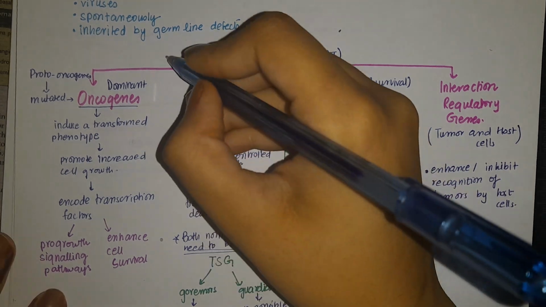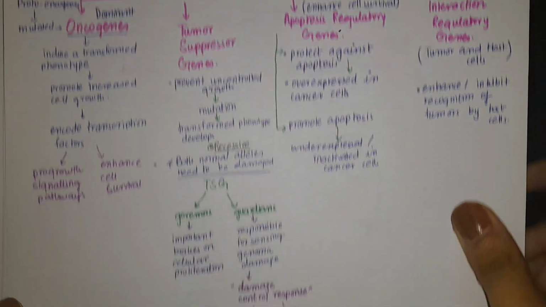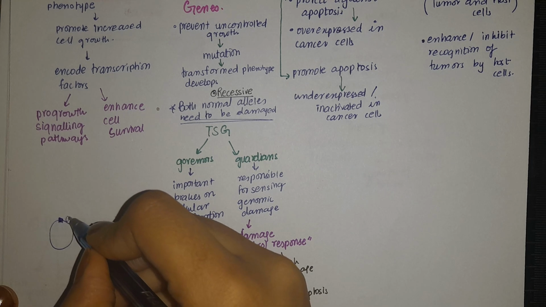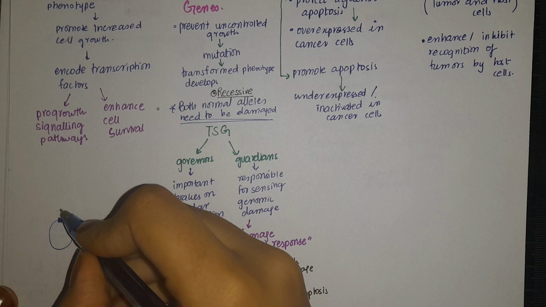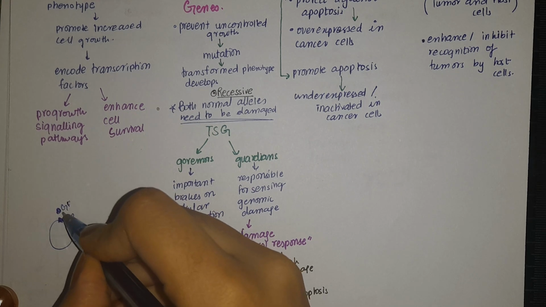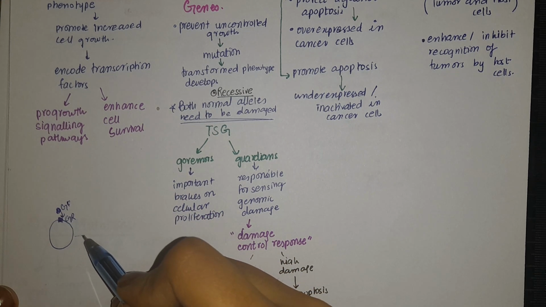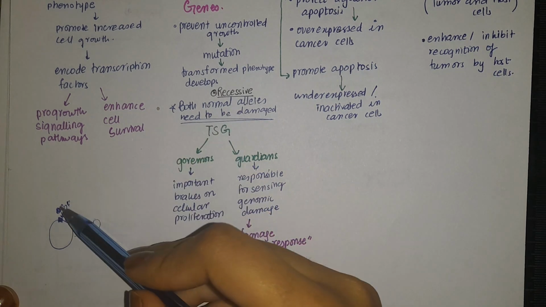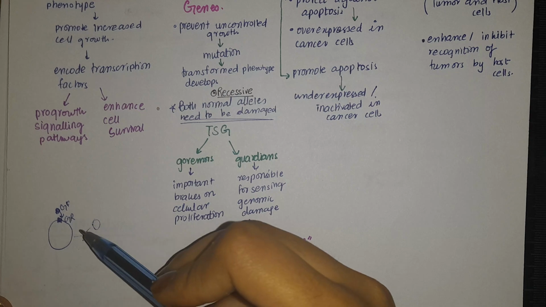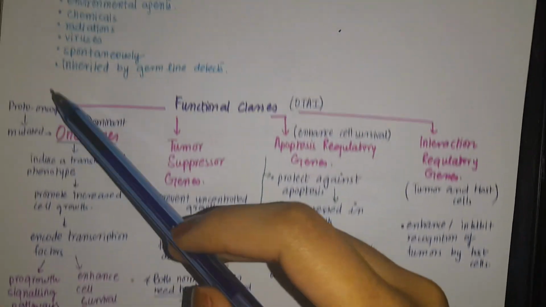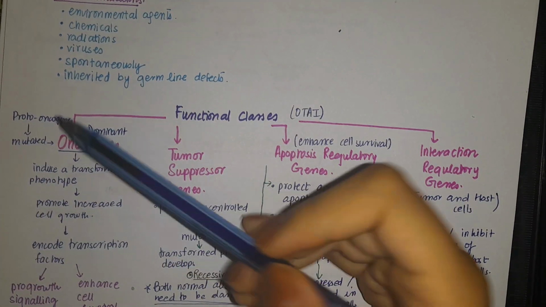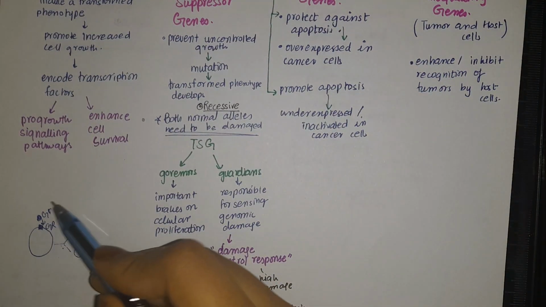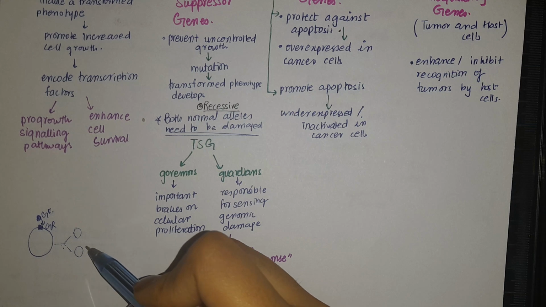Normally, if you have a cell, let's go for a diagram over here. The cell has a receptor in it, known as a growth receptor, and a stimulus, a growth factor, comes onto the growth receptor. They attach and the cell does mitosis. This is the normal process, and this whole pathway is controlled by the proto-oncogenes, or the normal genes. But sometimes, even in the absence of the growth factor, the cell starts to grow.